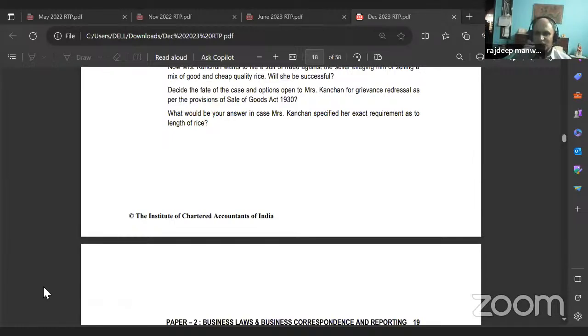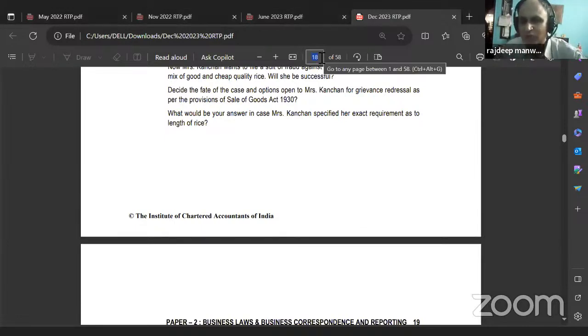That means if she had exactly specified the requirement, then the shopkeeper would be wrong. So in the first question, Mrs. Kanchan is wrong. Similarly, in the previous question, what would your answer be if the jeweler asked for extra money? That means he is wrong; he cannot ask for extra. Whenever you're confused, they will always give you a clue by asking another question, so you will know the correct answer.